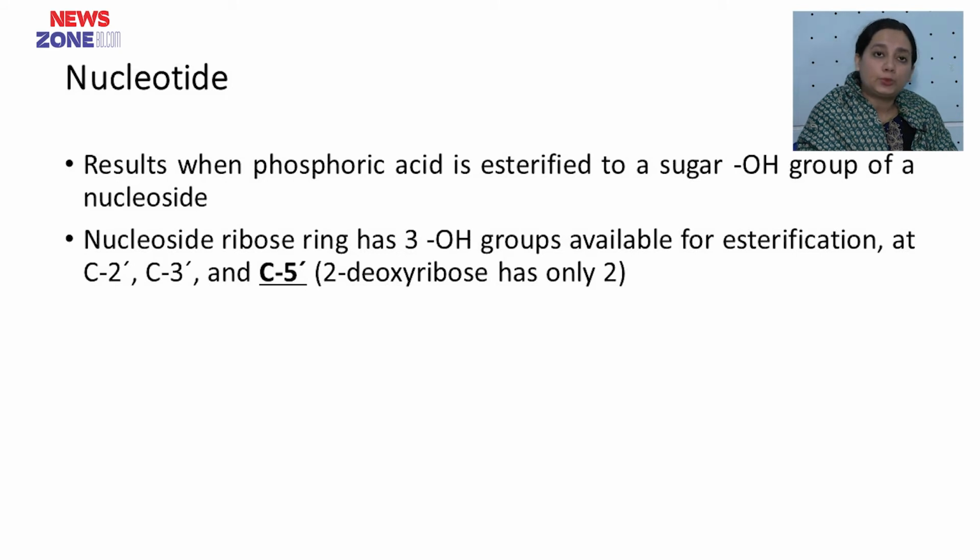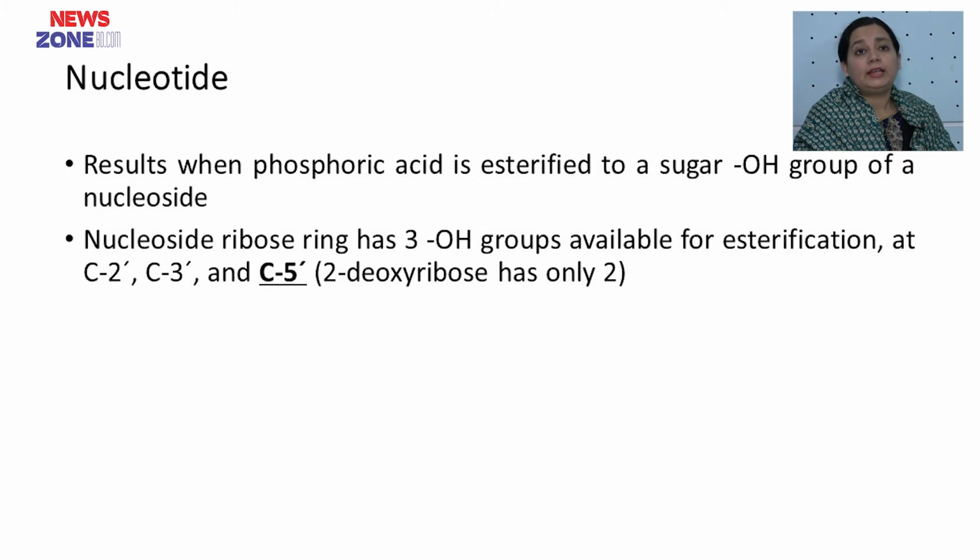That means when a sugar is added to a phosphoric acid, an ester bond is formed, and ultimately it is named a nucleotide. The nucleoside ribose ring has 3 hydroxyl groups available for esterification, that is carbon 2 prime, carbon 3 prime and carbon 5 prime.